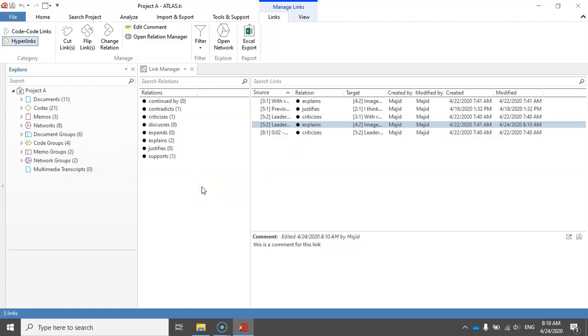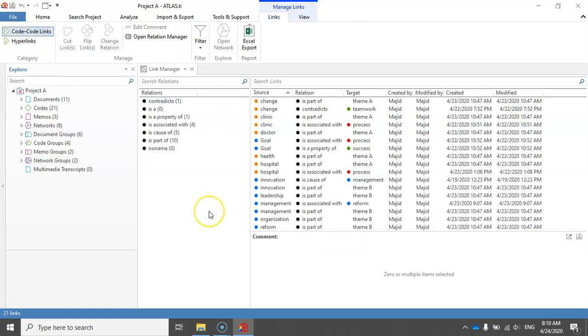Alright, now let's focus on quote links. Here again you can see that we have 21 links between the quotes in this project and they have been listed here. Again, we have the source, relation, and target columns here, plus a few other columns, but these three are important.